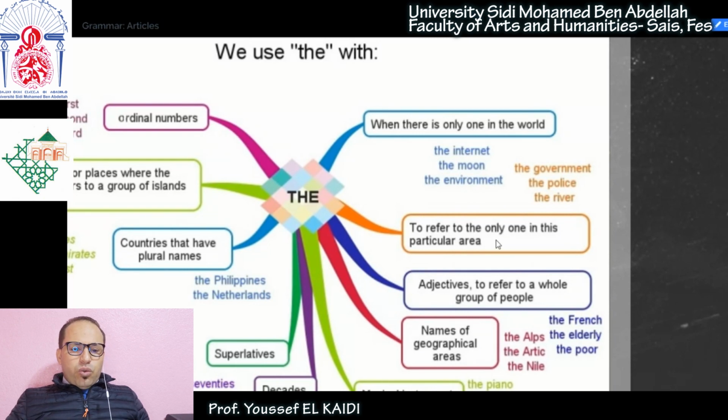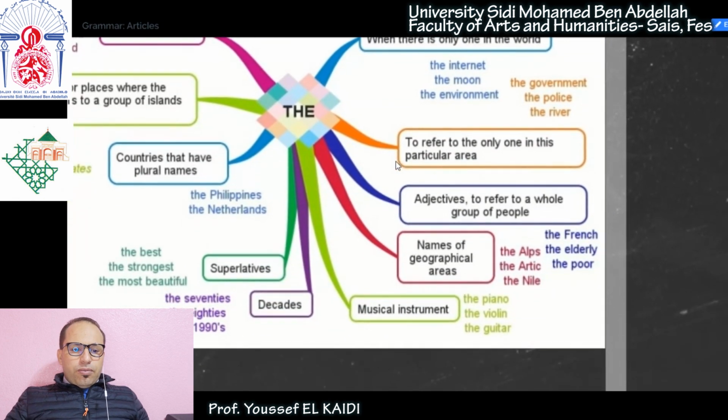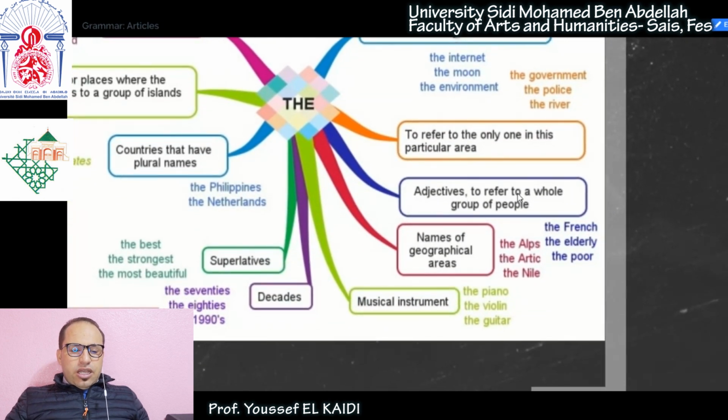We use the to refer to the only one in a particular area. If there is something that is only one in that particular area, like for example the police department, we have only one police department. The government of Morocco. In Morocco, we have only one government. So we say the government, okay? And we use the to refer to something that's already mentioned.